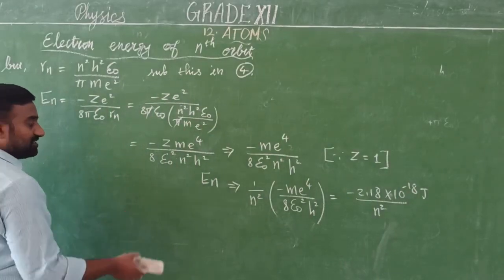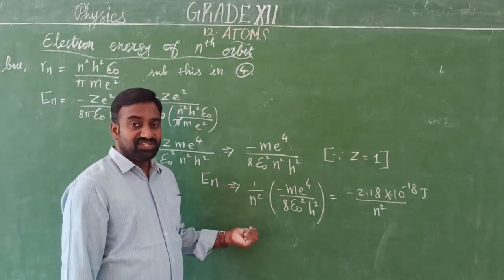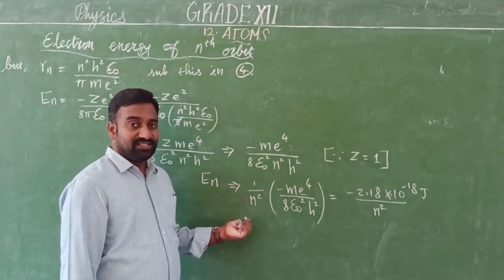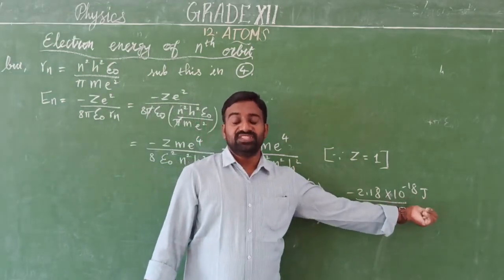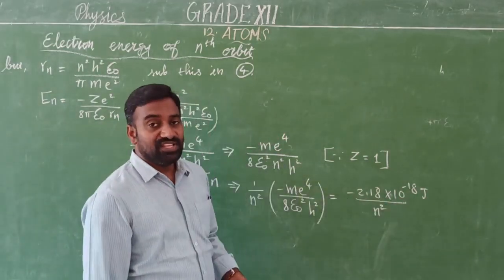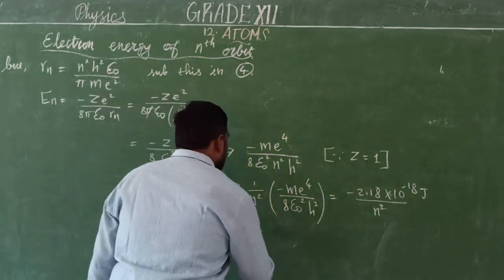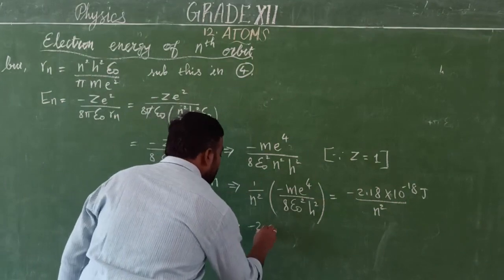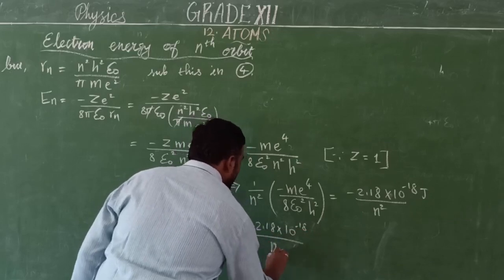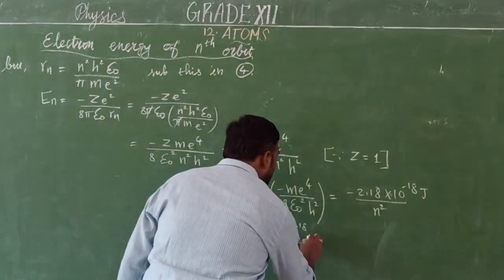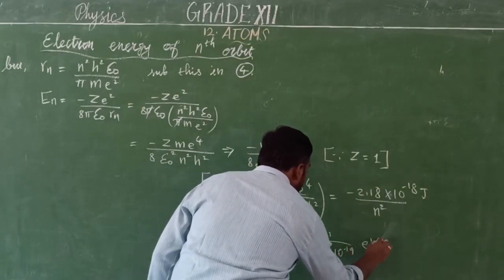So this is the value we obtained. But the electron energy level should always be mentioned in electron volt because it is an atomic scale. For an atomic scale, joule is not a sufficient unit to use. So we are going to change the joule into electron volt. How will you change? Have to divide. So minus 2.18 into 10 to the power minus 18 divided by n square joule, into 1 by 1.6 into 10 to the power minus 19 electron volt.